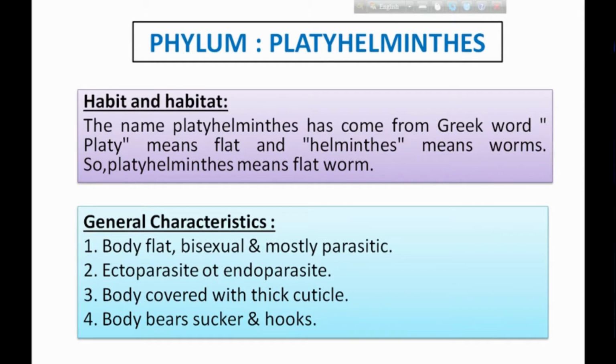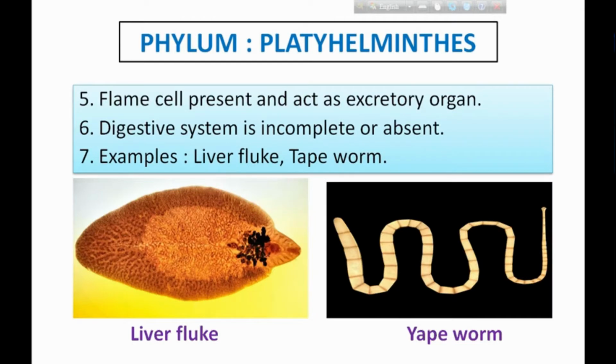And what are the general characteristics of this category? Their body is flat, bisexual and mostly parasitic. Ectoparasite or endoparasite, they may be. The body is covered with a thick cuticle. A thick layer is present on the outer surface of the body, which is known as cuticle. The body bears suckers and hooks. By these suckers and hooks, they can attach to the host body and absorb nutrition from the host body. Then, flame cells are present and act as excretory organs. The digestive system is incomplete or absent. Liver fluke and tapeworm are examples of Platyhelminthes. Here, this is a liver fluke, and this is a tapeworm.